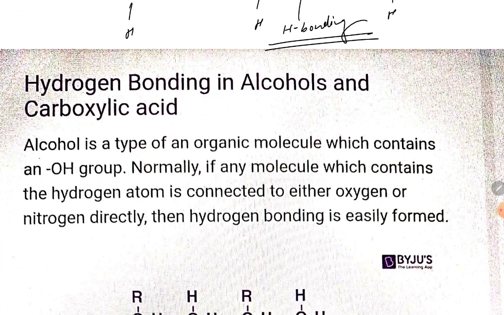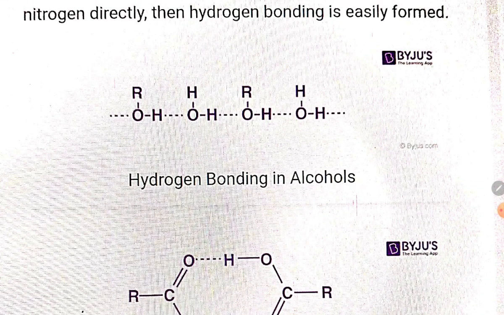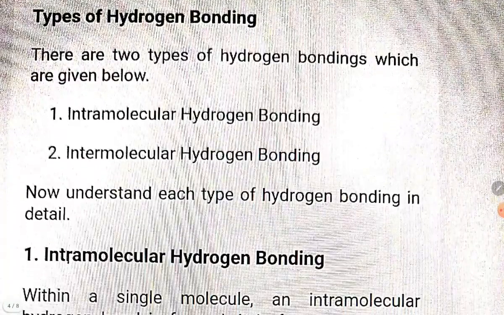Now hydrogen bonding in alcohols and carboxylic acids also. See here, ROH is there. Here alcohol and water are forming hydrogen bonding. Here carboxylic acid is forming hydrogen bonding, student.